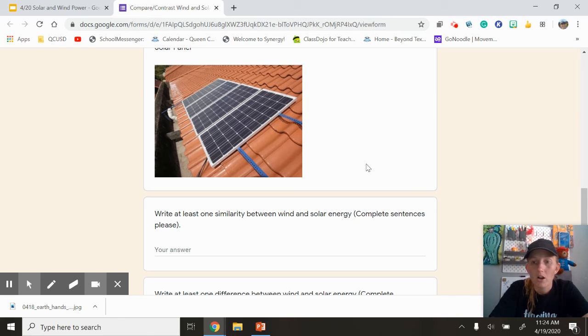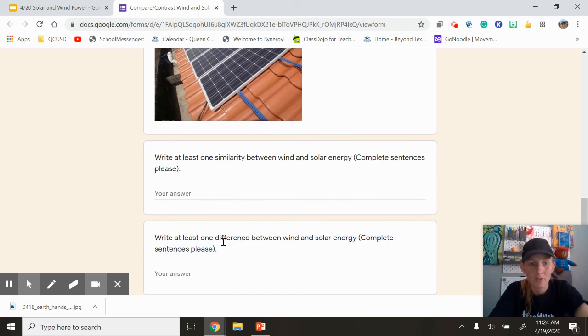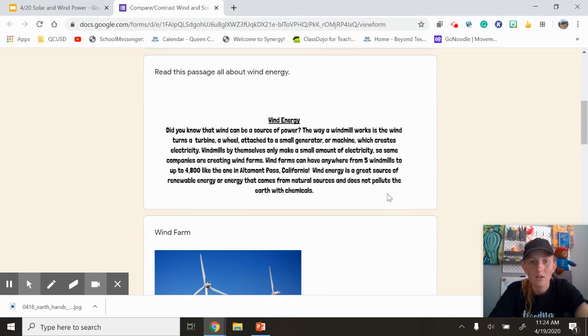So remember our cups method, where you're going to cross off the beginning and start your sentence with whatever's in the question. So you're going to say, at least one similarity between wind and solar energy is. Okay, and same for this one. At least one difference between wind and solar energy is. So remember to use those complete sentences and have fun reading about solar energy and wind energy.